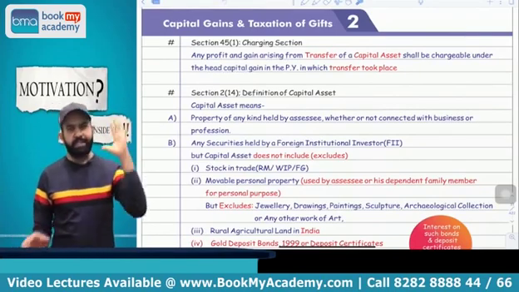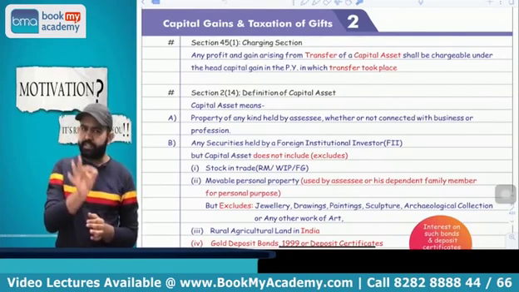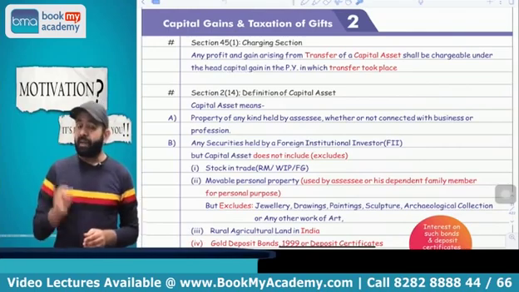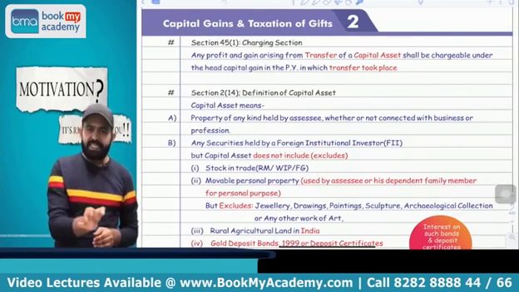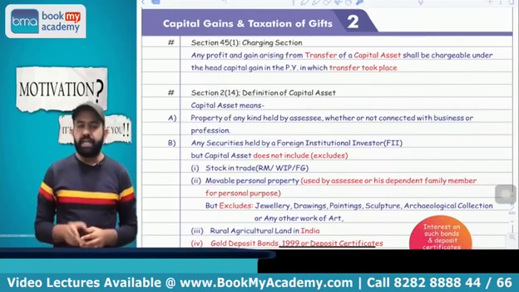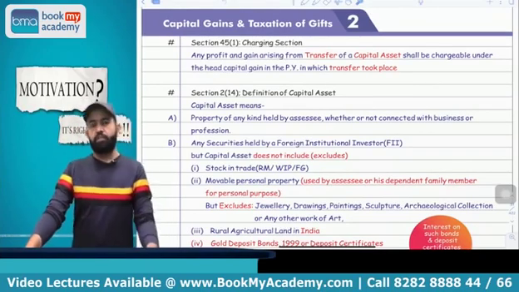So from the charging section, 3 things are very clear. First, there should be a capital asset. That capital asset should be transferred. And third, capital gain will be taxable only in the year in which transfer took place. Whether you receive the consideration or not is irrelevant. Capital gain will be taxable in the year in which transfer took place.